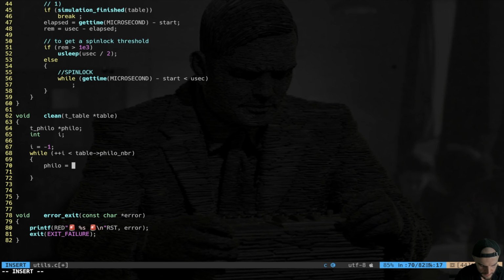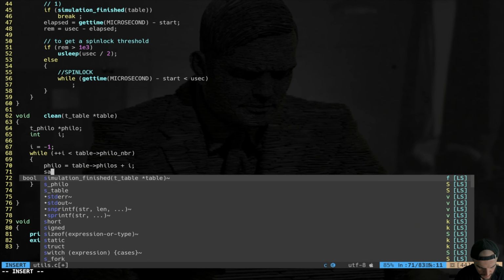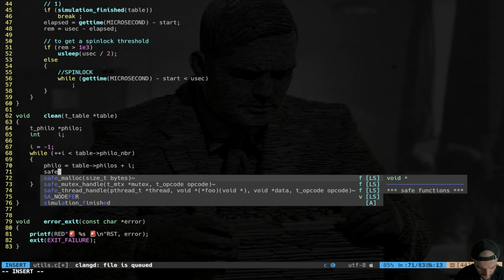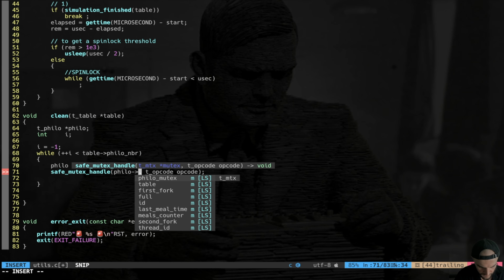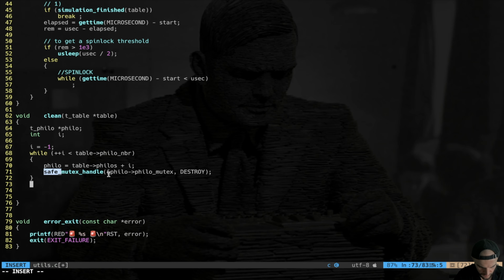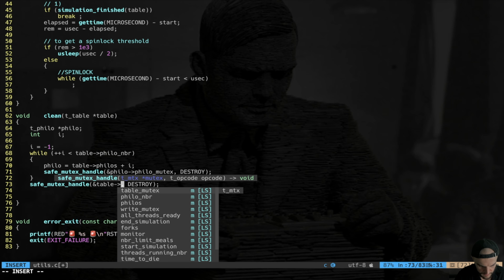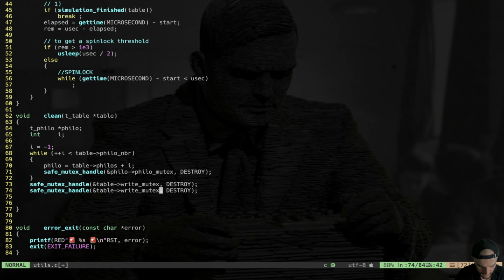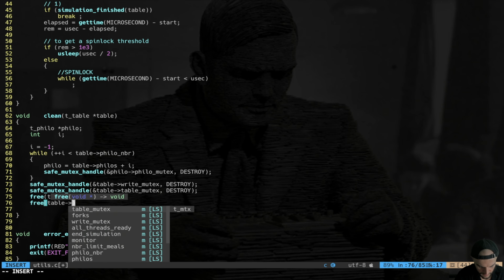Philo is equal to table philos plus i, and here I have to destroy the mutex of the philosopher. So save mutex handle, Philo mutex, operation code. This time it's going to be destroy, like that. Then I do the same for the table mutexes. So save mutex handle is going to be table write mutex and table mutex. And then I'm going to free the forks and the philosophers. Table forks, free table philosophers.